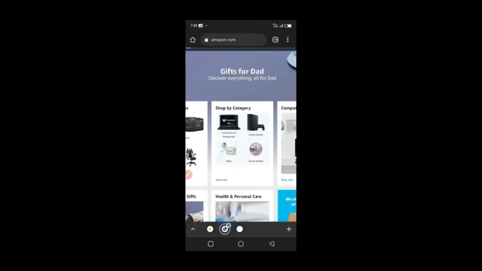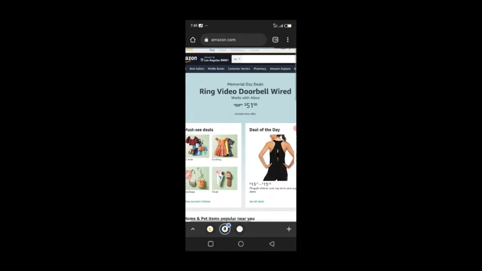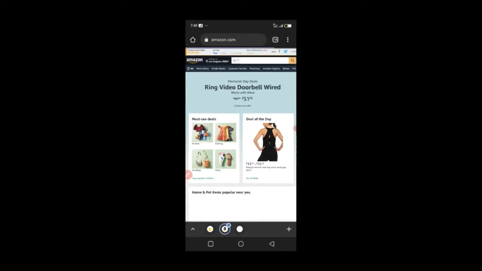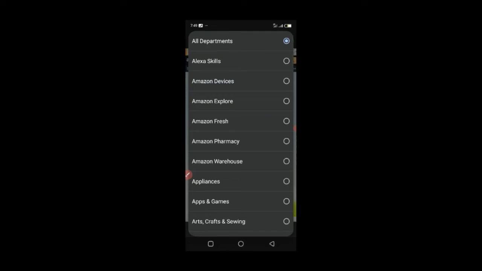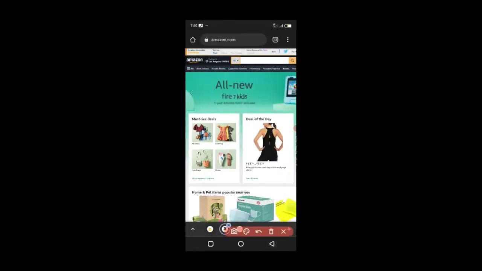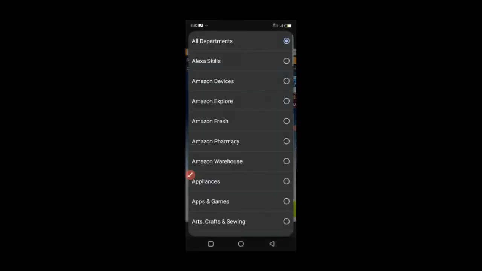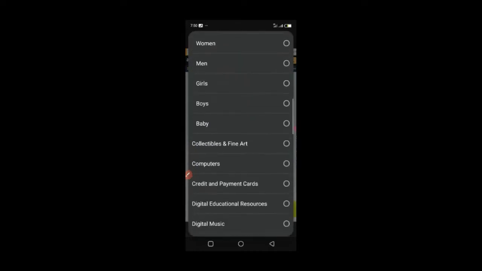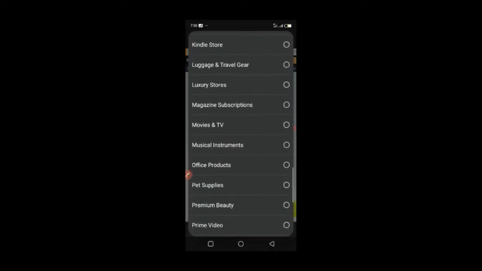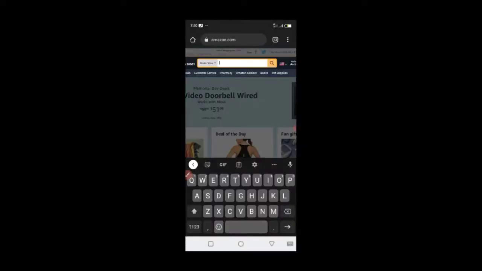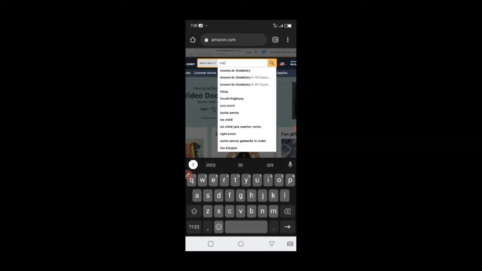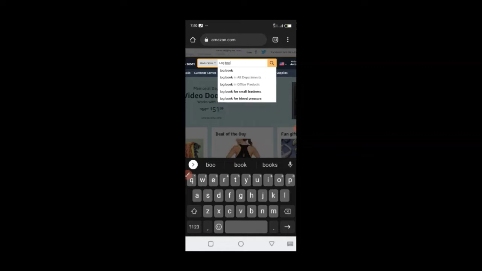In the United States, just click continue and it will reload, and you can now see that we are in Los Angeles. So what I do is you come to this All, you click the All. Let me show you what I clicked so that you won't be confused. So this is the All that I clicked. When you click it, it's going to bring up options. So what you want to do is scroll down and click Kindle Store, because that is what you are interested in. When you click Kindle Store, let me make a quick search for something like logbook.